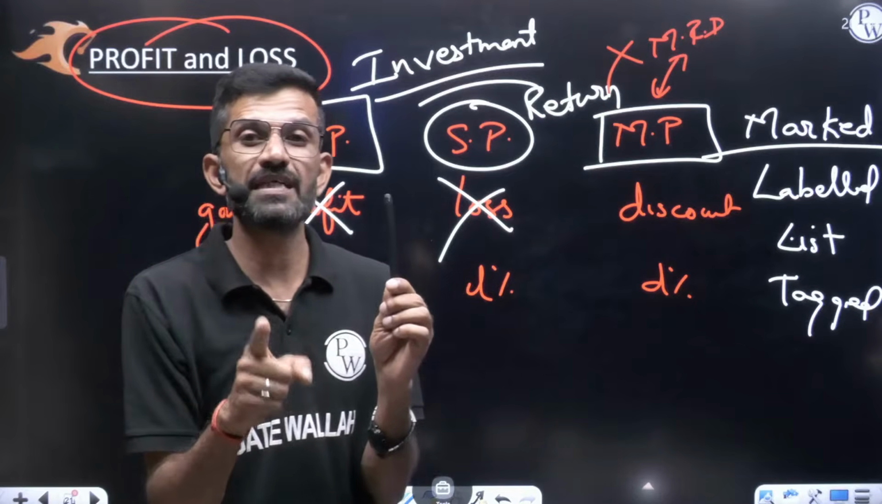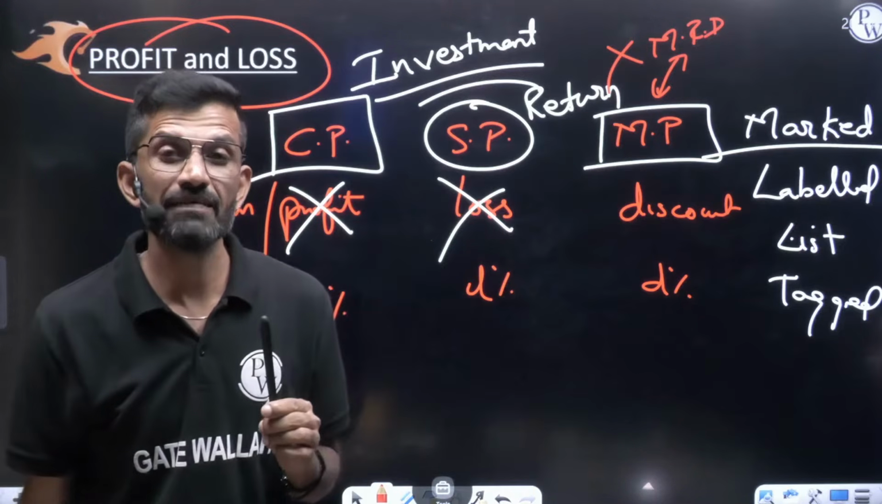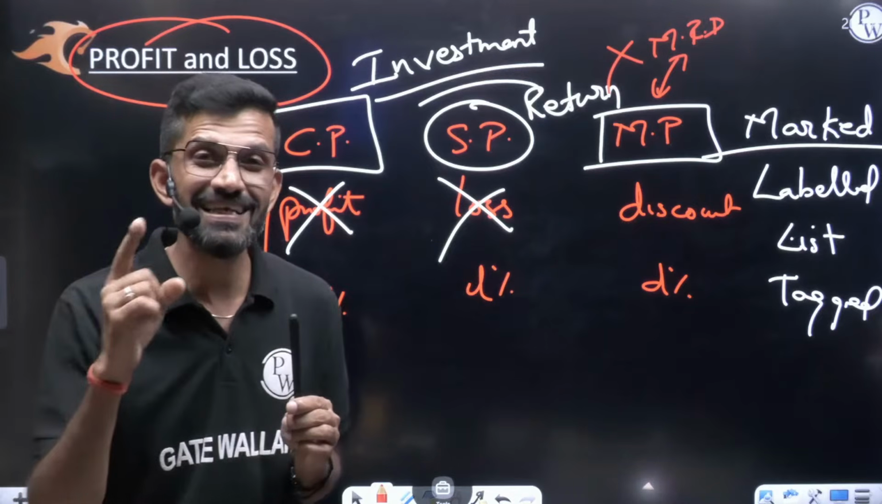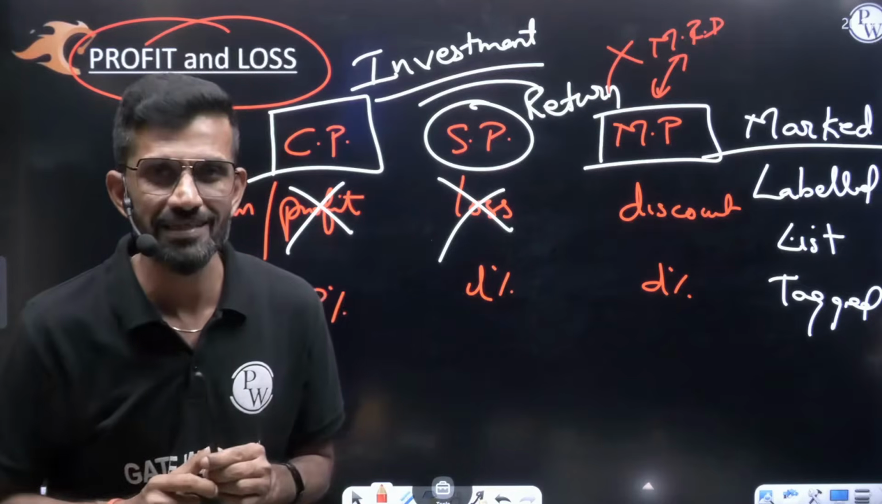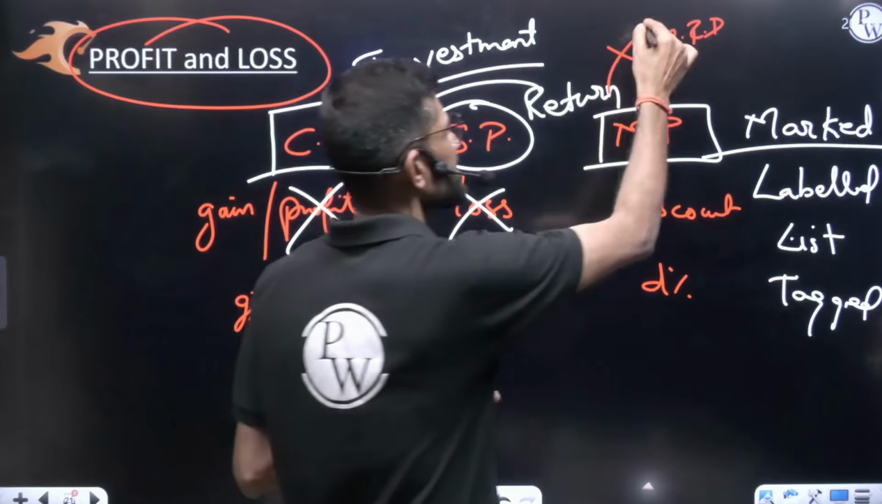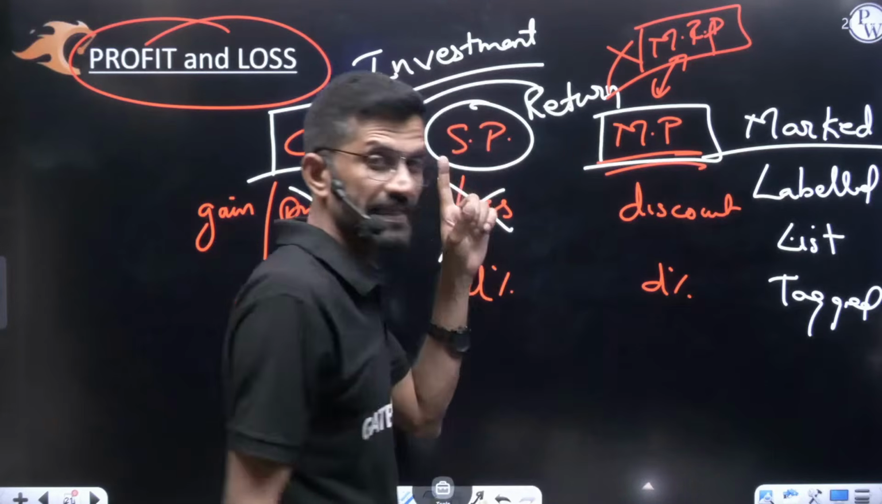At any moment you can put a case on those shopkeepers in consumer court. They will be behind bars. That is illegal. MRP is the maximum retail price. A retailer cannot charge more than this. But this MRP word was started by Rajiv Gandhi. The MP word has been running from the time profit and loss has been running.